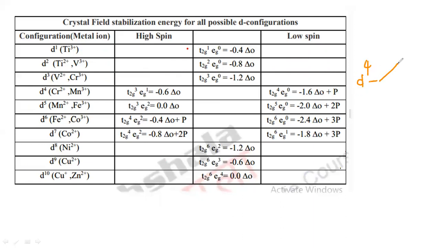D4. These are the EG orbitals and these are the T2G orbitals here. So you have to fill the 4 electrons, that is D4.